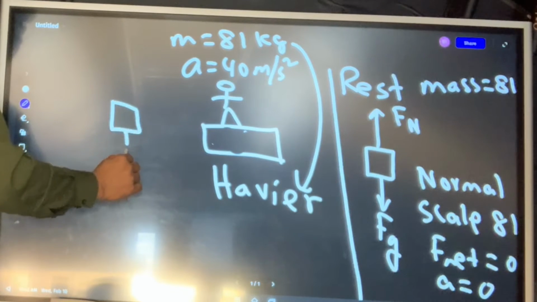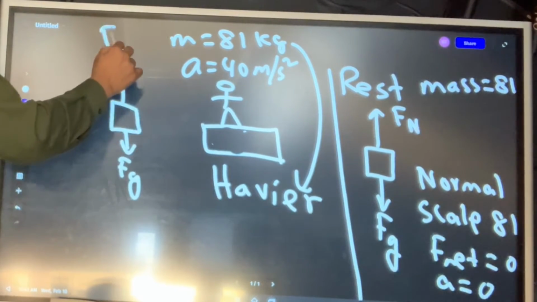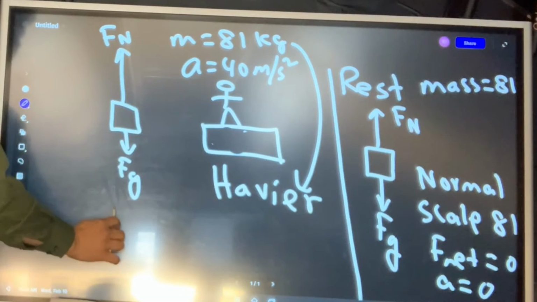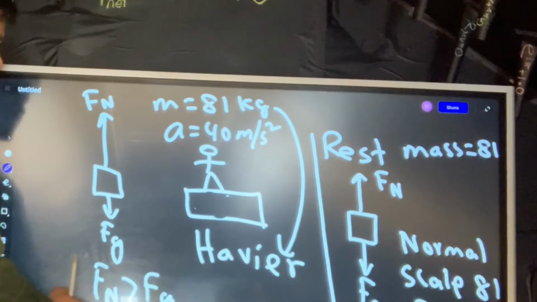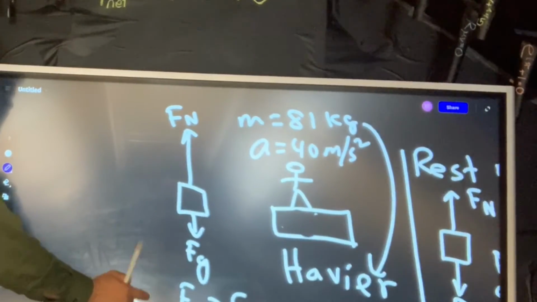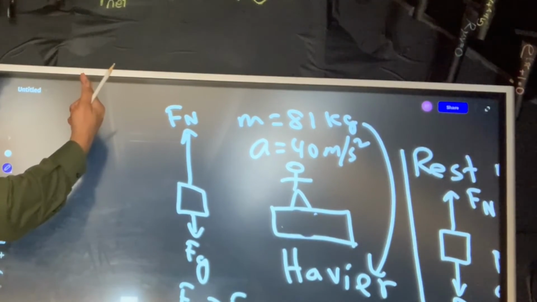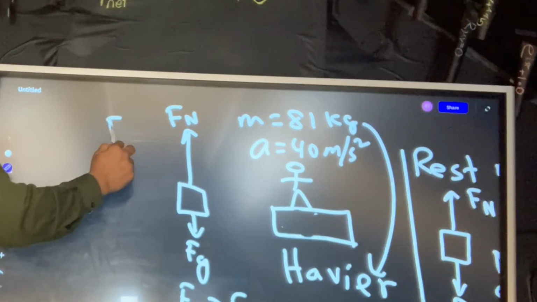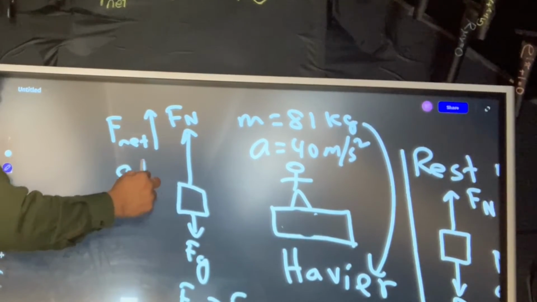In the free body diagram, you have Fg and a normal force. Understand that the normal force is bigger than Fg, so Fn is bigger than Fg. That means there is a net force in the upward direction, so there is acceleration in the upward direction.